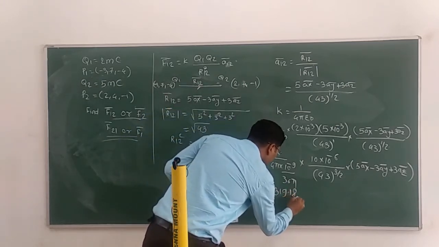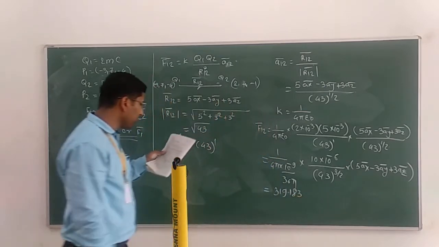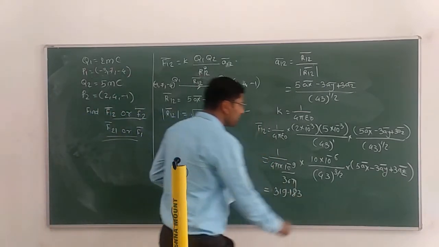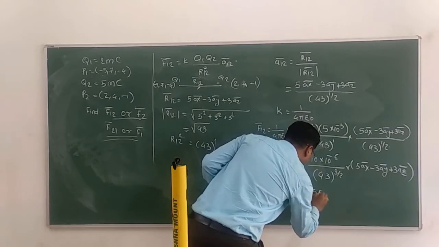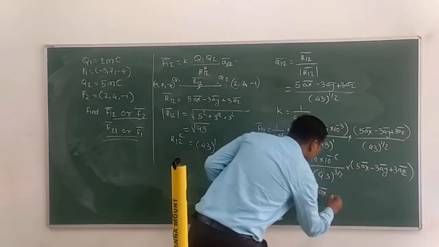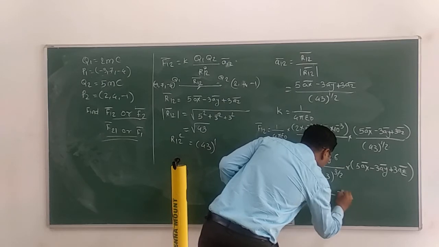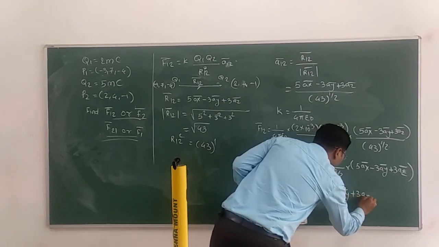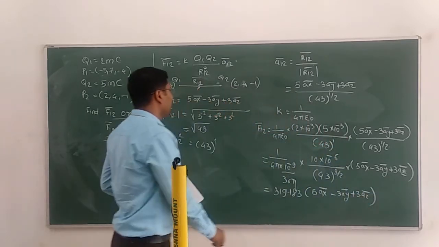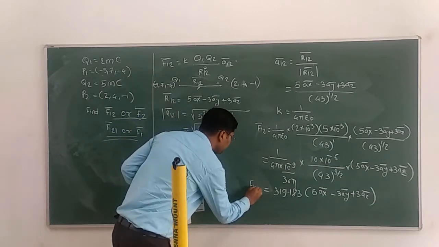How many of you have got this answer? Inside this, after the 5 ax bar minus 3 ay bar plus 3 az bar, that is F12 bar.